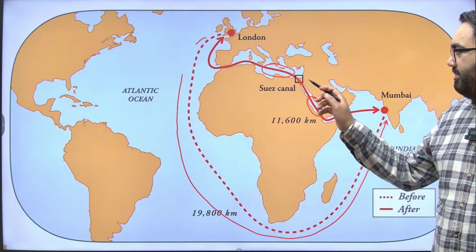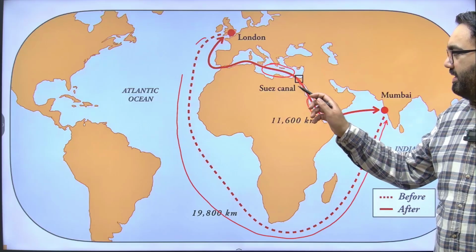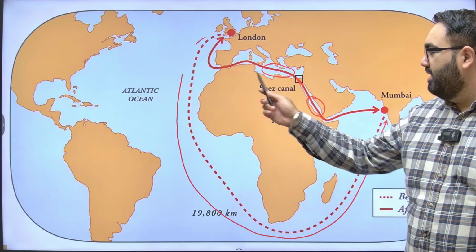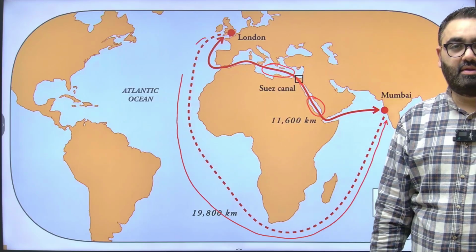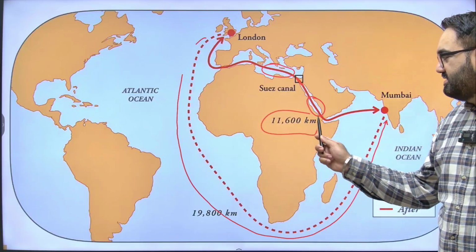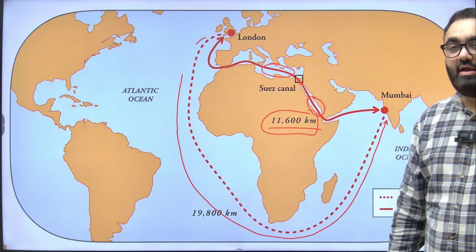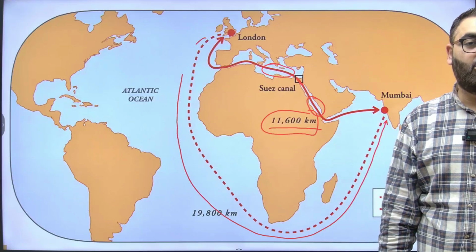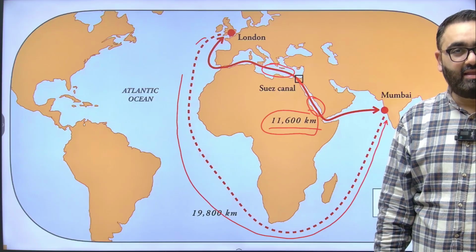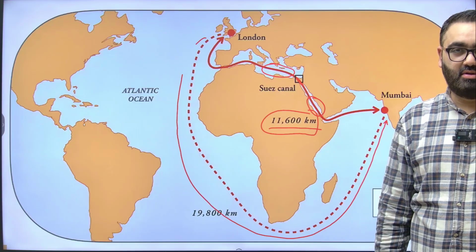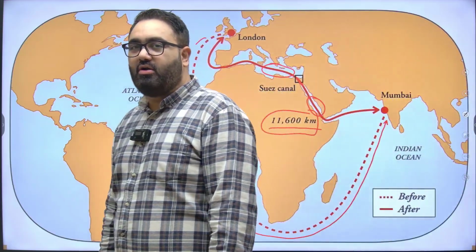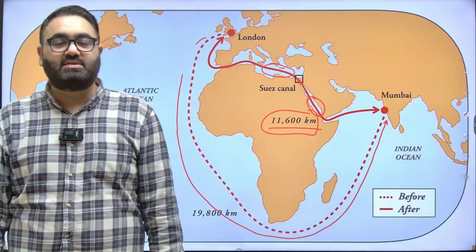Now, with the Suez Canal being artificially made here and the water body being created here, it allowed the ships to take a much shorter route from London to India and vice versa. It cut down the distance by about 40%. The distance was 11,600 kilometers. It made sure that the products could now be imported and exported in a much shorter time frame. And that gave a big boost to these products. Not just the products, it was also an important trade route for transportation of military personnel as soon as possible.